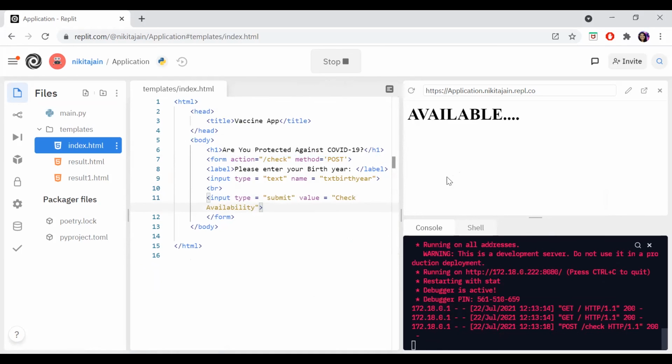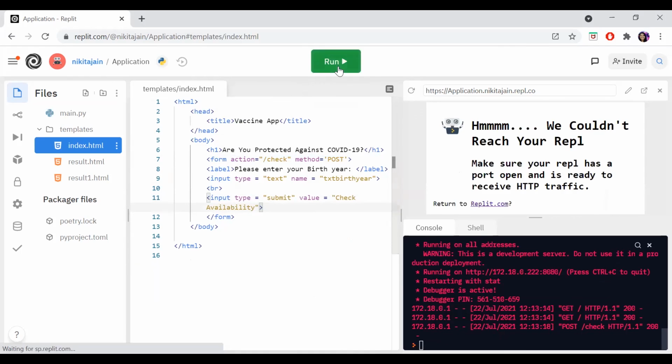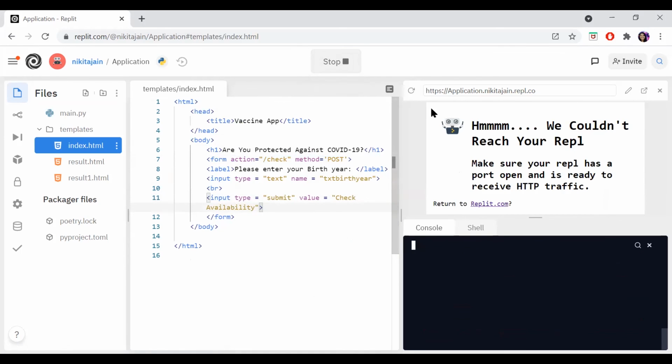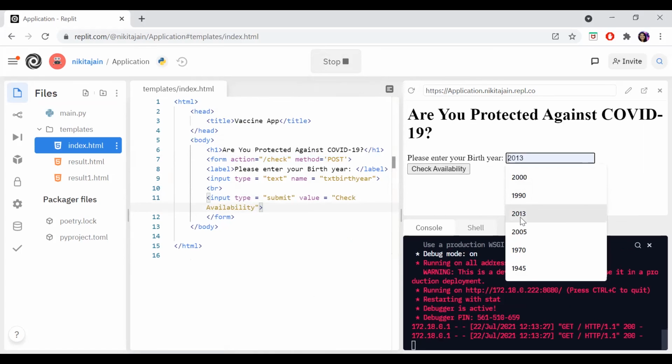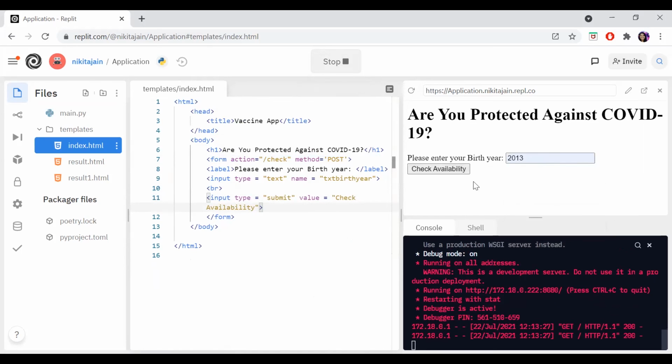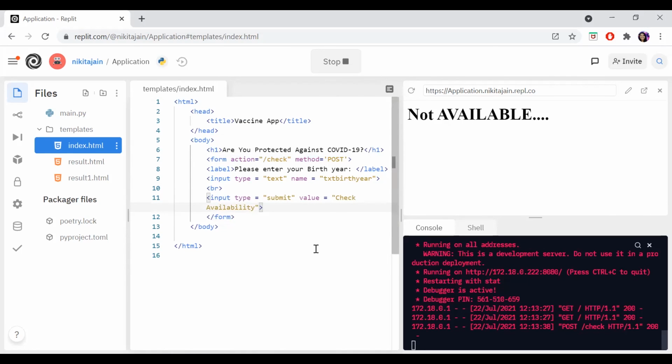Available. Is that clear, guys? You can also put one more button there for reset. If you reset it, it should come back to this page. So this is up to you. I have just shown the logic and how things work. So for example, 2013: not available. Is everyone clear about what I have done so far?